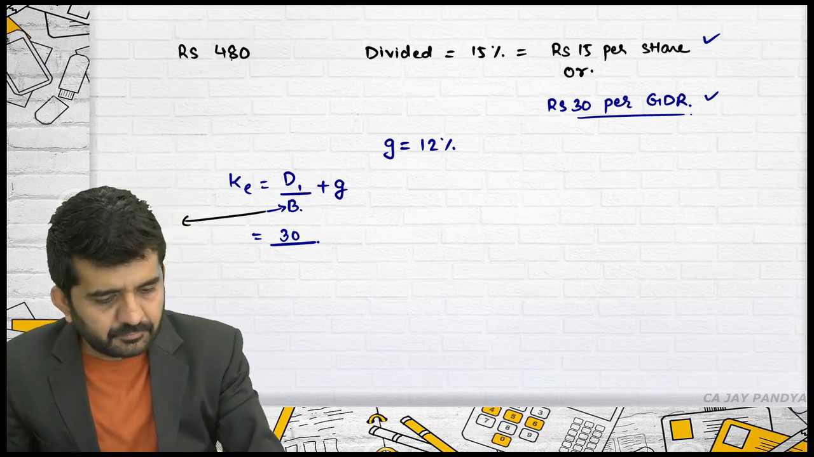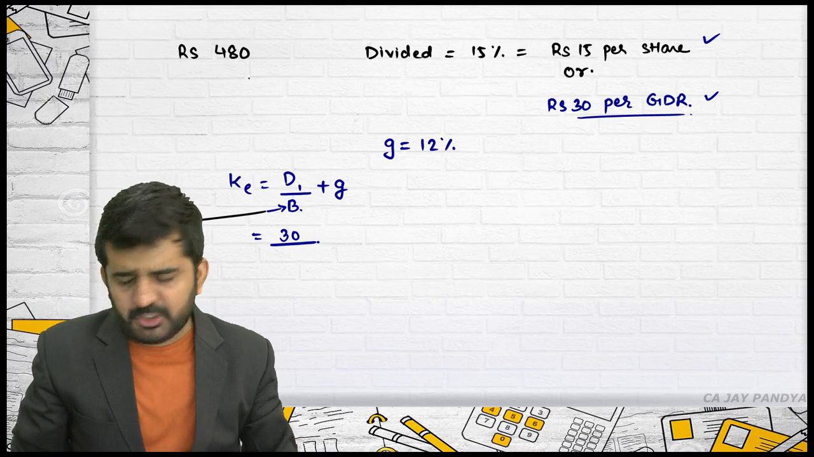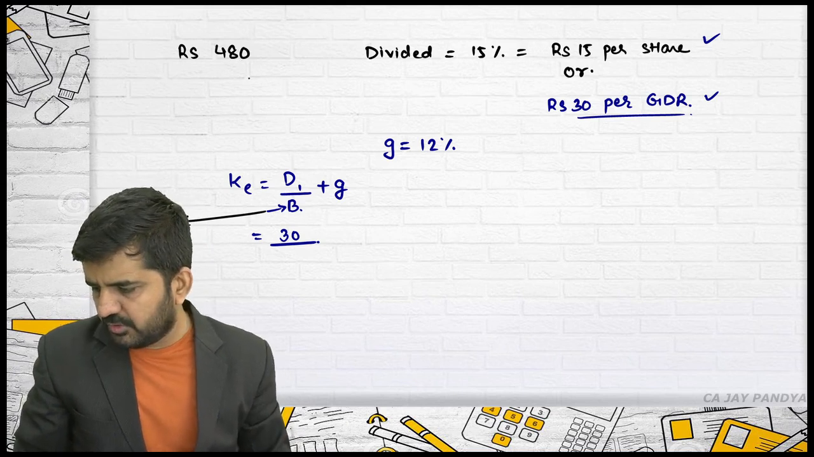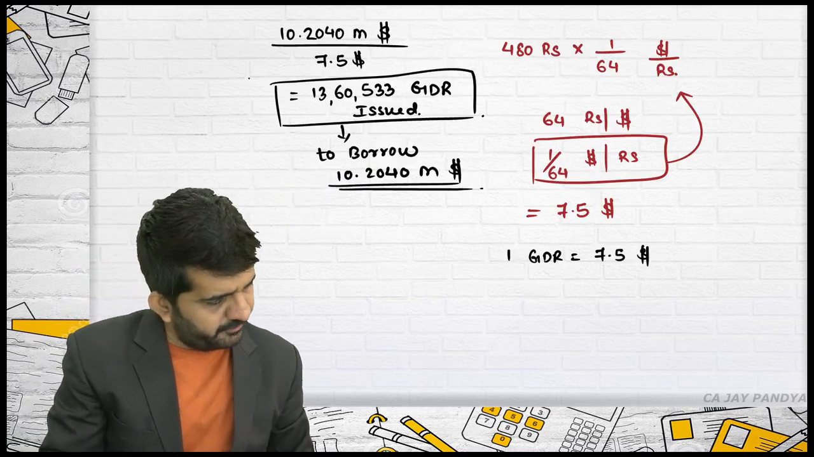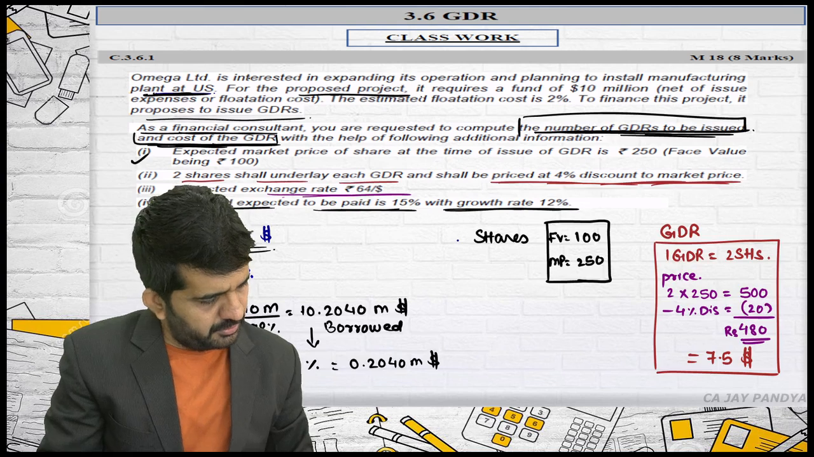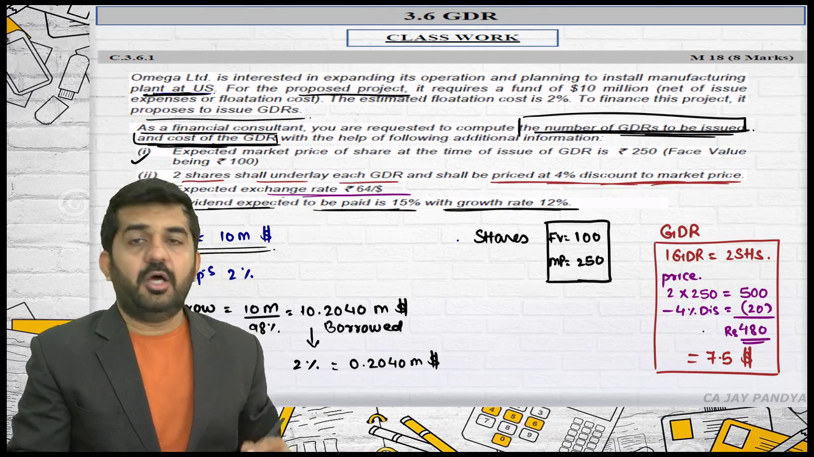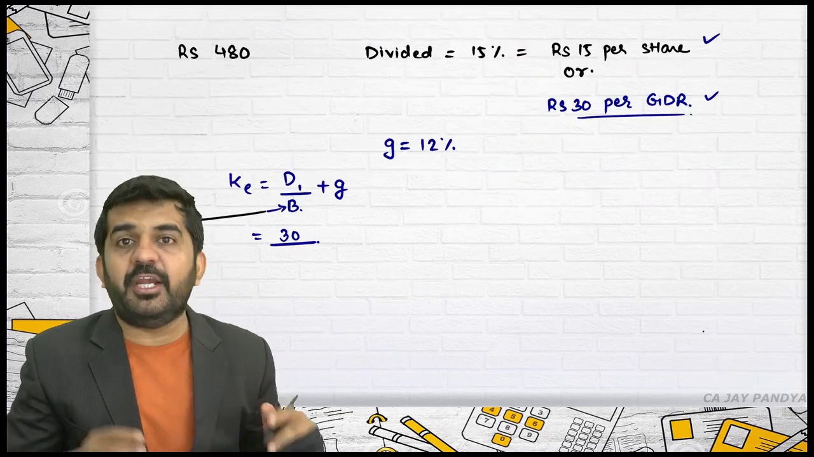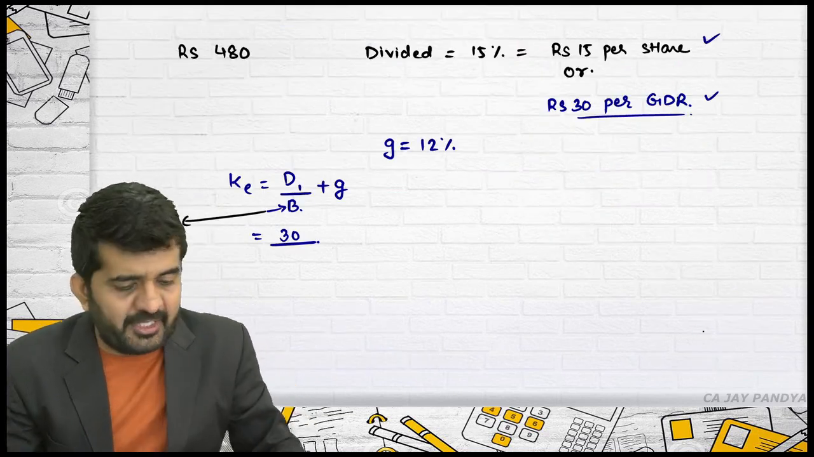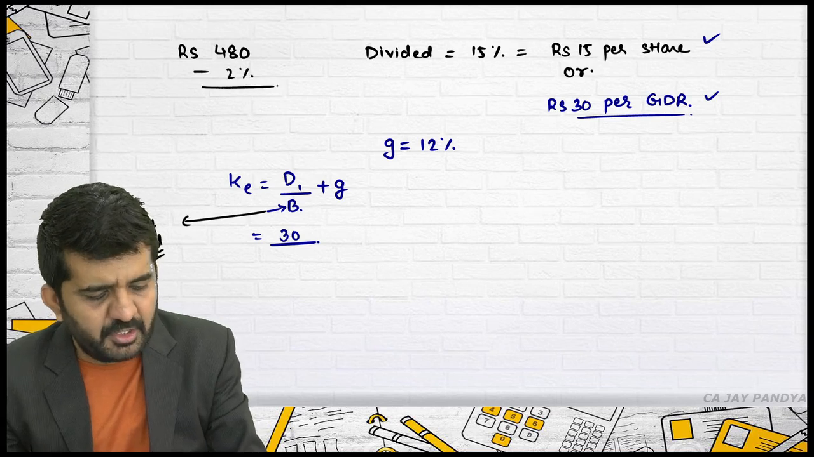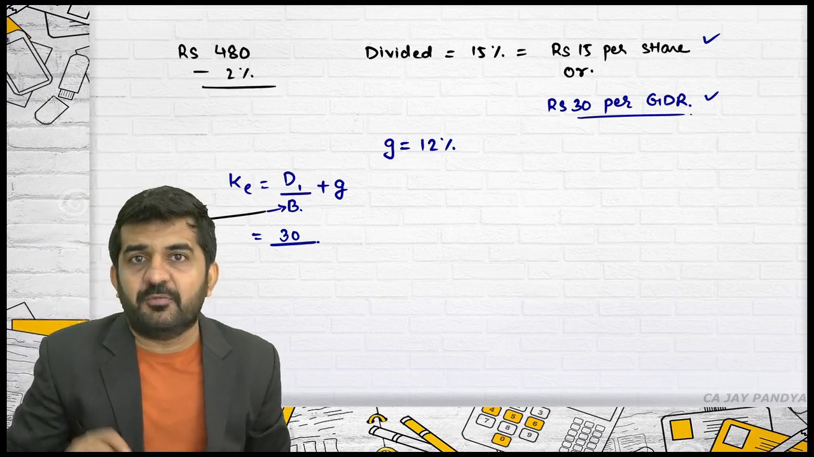But it is 2% discount, 4% discount. Just a minute. Sir, discount is 4%. Okay, discount is 4%, sorry, and I have calculated it correctly. So, whether I'll be getting 480 rupees? No. From 480 rupees, there is 2% flotation cost. Is it alright? Which I need to bear.